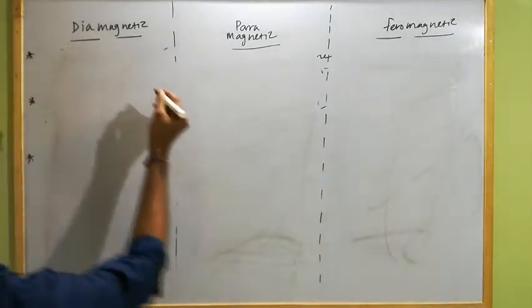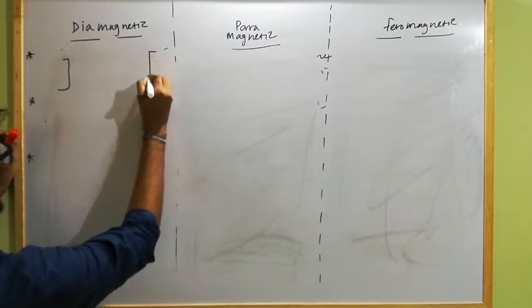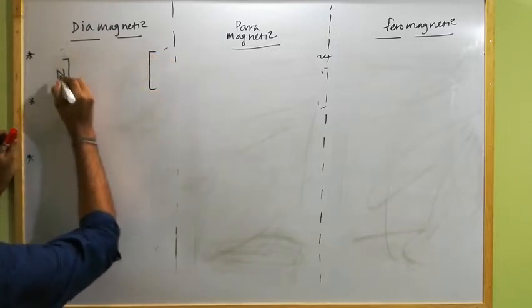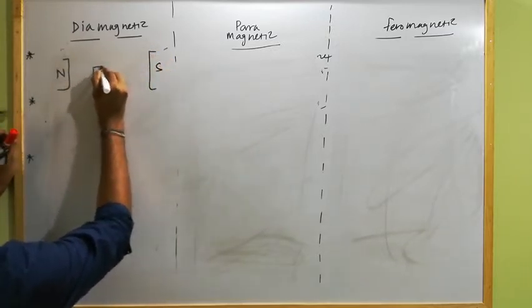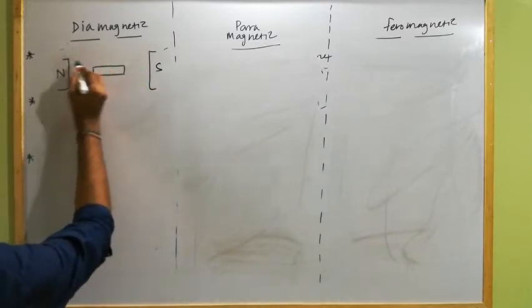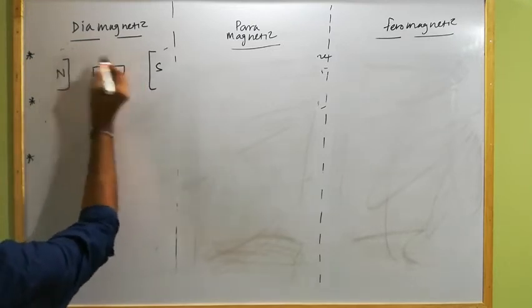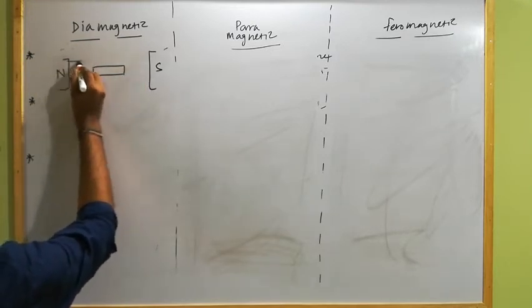If in an external magnetic field we place a diamagnetic substance, then all the lines of force prefer to move outside of the diamagnetic substance, like this.